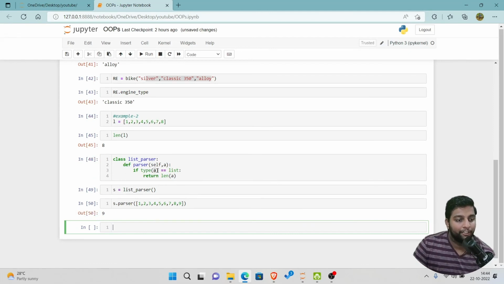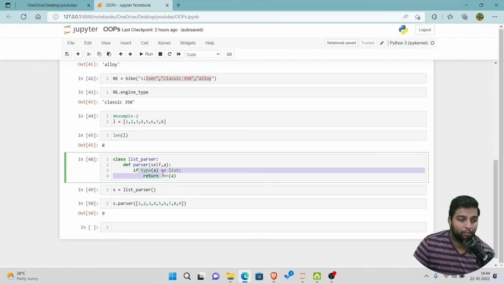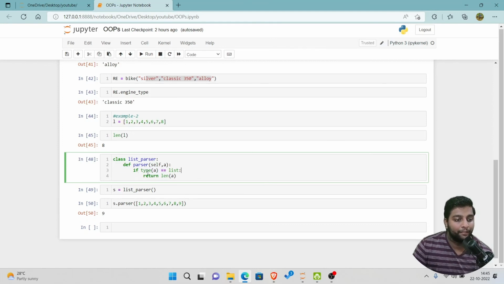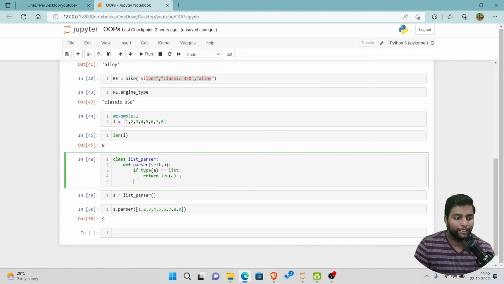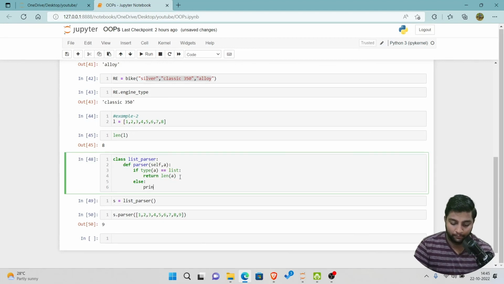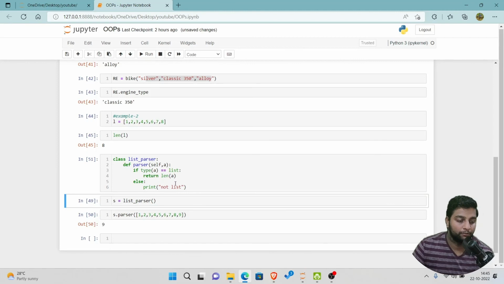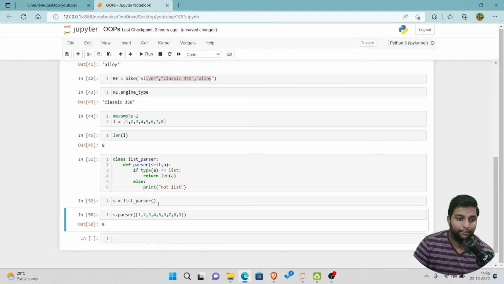So it is giving us the answers successfully. It is checking whether the particular type of a is list or not. If it is a list, it is returning the length of a. We can even make a few more changes to this code, else print there is an error. Not list. Let me execute this. So this got executed and even this got executed.